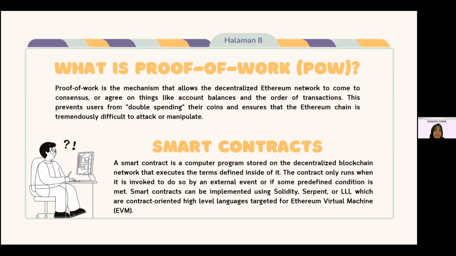A smart contract is a computer program stored on the decentralized blockchain network that executes the terms defined inside of it. The contract only runs when it is invoked to do so by an external event or if some predefined condition is met. Smart contracts can be implemented using Solidity, Serpent, or LLL, which are contract-oriented high-level languages targeted for Ethereum Virtual Machine, or EVM. Next.